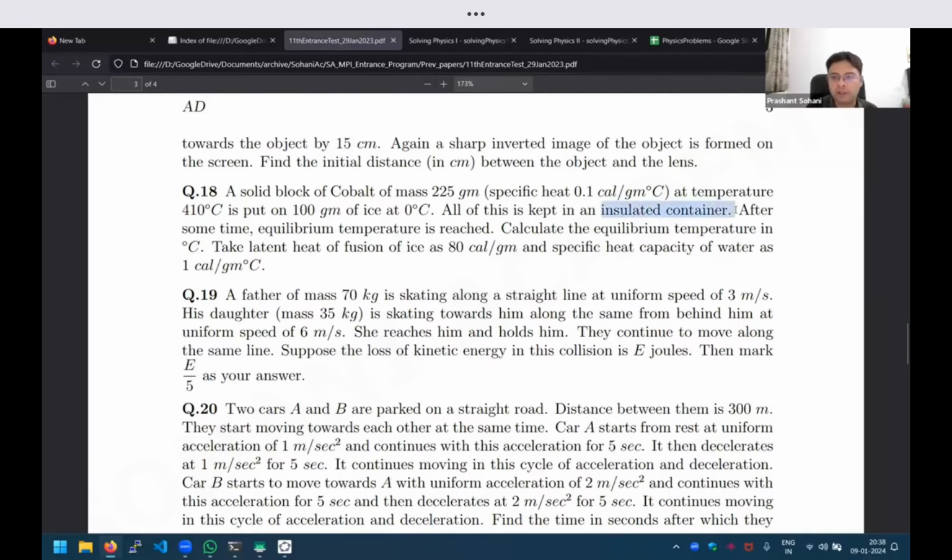This is the most important part, that no heat is going to escape the system or enter the system. So whatever is the heat lost by one object is precisely the heat which is absorbed by the second object. So that is the important principle here, that heat lost by the first object equals heat gained by the second object, right?